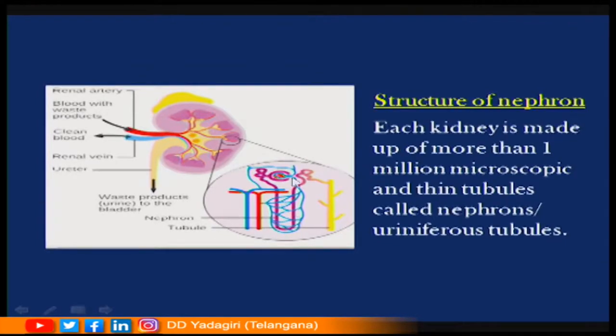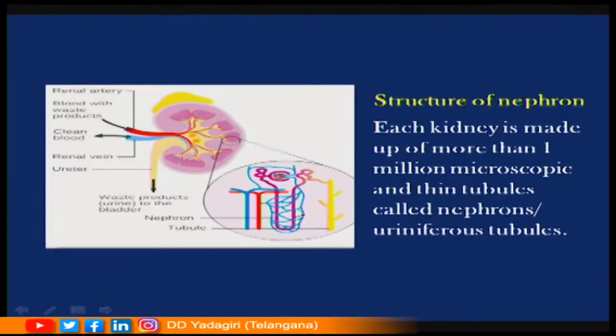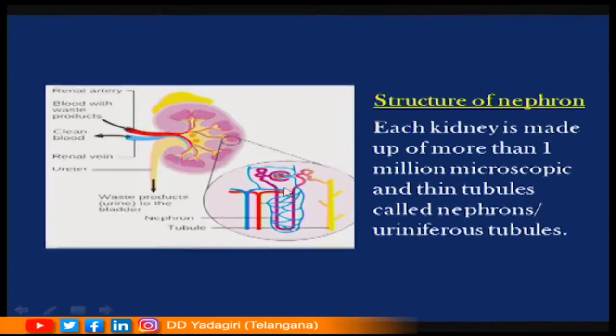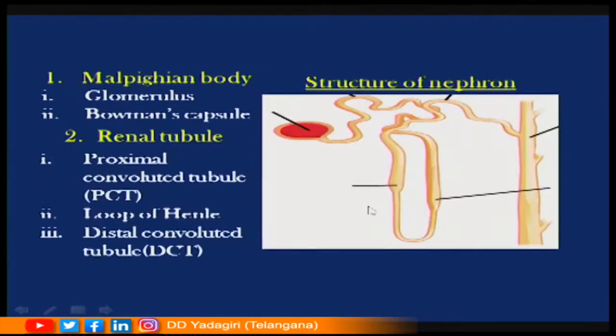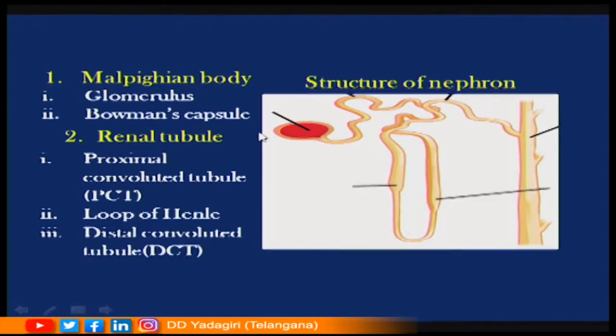So, this is the structure of the nephron with which the kidneys are made up. Around 1.2 to 1.8 million nephrons are present in each kidney. This is the structure of the uriniferous tubule, or simply called the nephron. Now, let us study more about the structure of the nephron. Each nephron consists of two distinct parts.